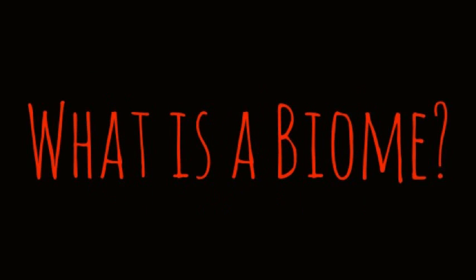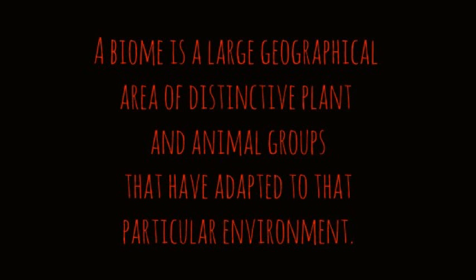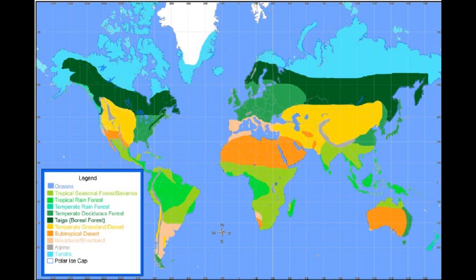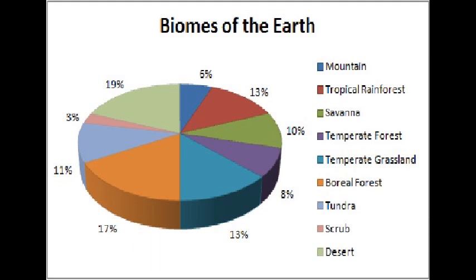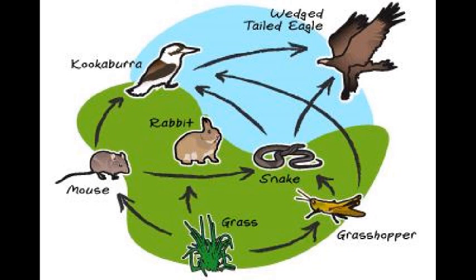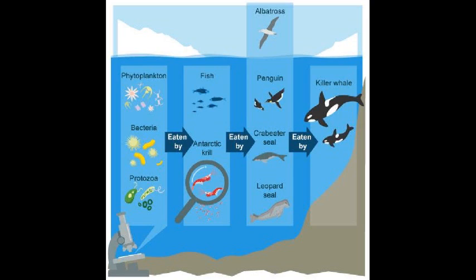Today we will be learning about biomes. A biome is a large geographical area of distinct plant and animal groups that have adapted to a particular environment. Where a biome is located determines what the climate and geography of the biome will be like. The biomes consist of several different ecosystems whose communities have adapted to each different biome.